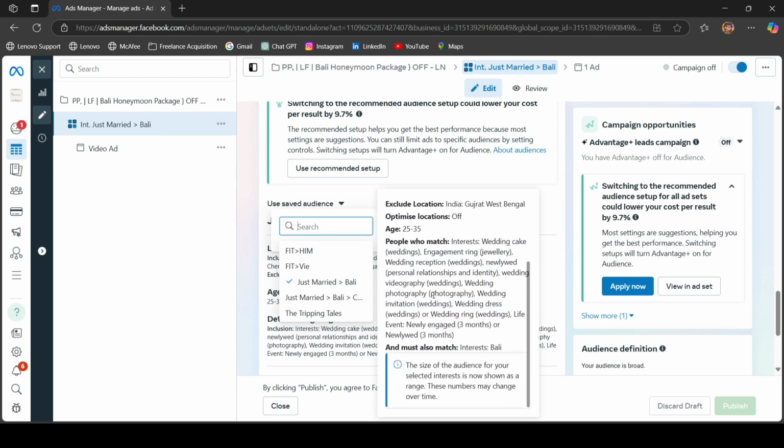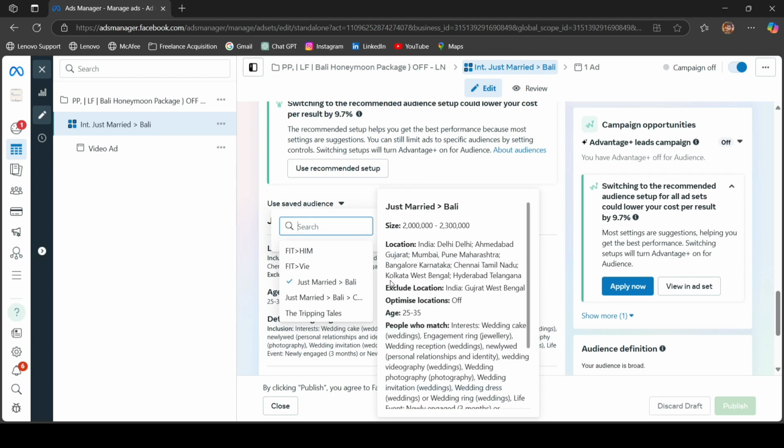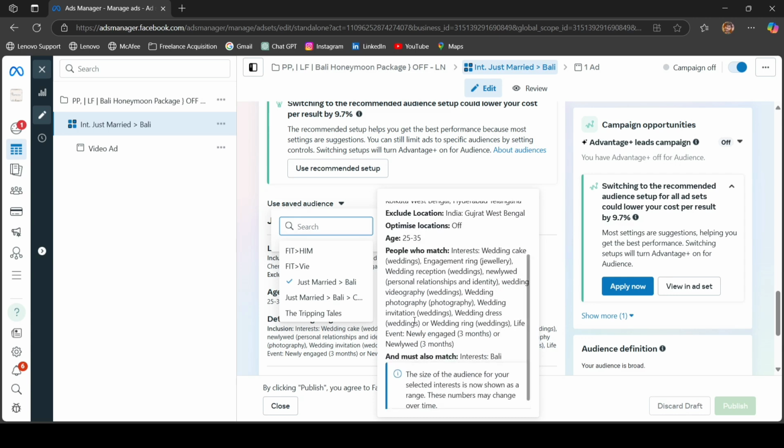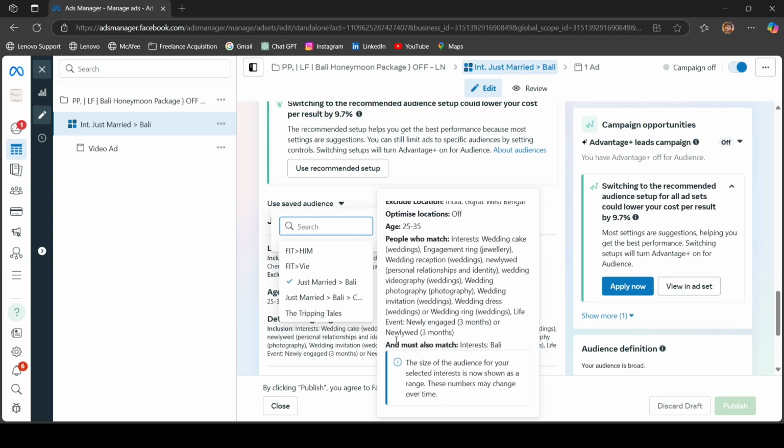After adding all of these interests and the life events, I have narrowed down all of this audience with one single interest, which includes Bali. So what is happening here is I am targeting people who are newly married, newly engaged, and people who are interested in wedding cake, engagement ring.